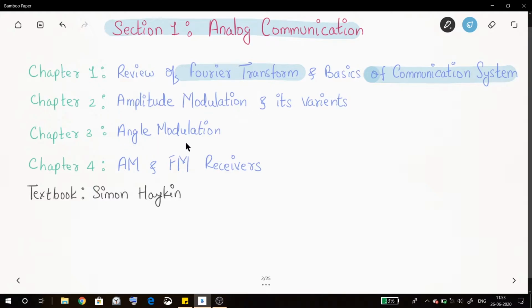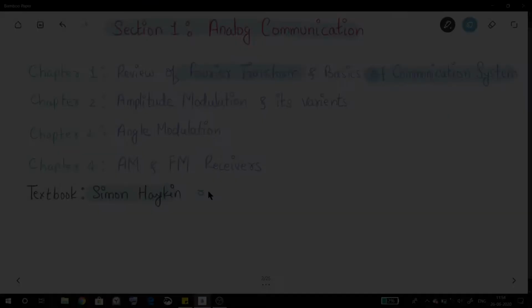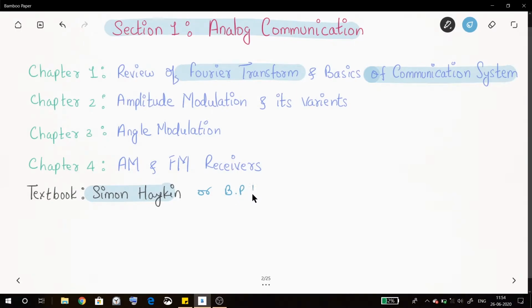Then we will see angle modulation. In angle modulation we will see FM and phase modulation, and at the end we will see amplitude modulation and frequency modulation receivers, that is superheterodyne receivers. And as a textbook you can refer to Simon Haykin or B P Lathi. If you're following the lectures, you don't even require the textbooks.